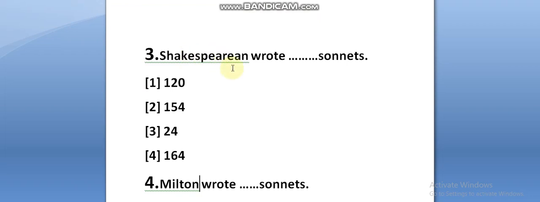Third one is, Shakespeare wrote dash sonnets. How many sonnets were written by Shakespeare? Can you guess? 120, 154, 24, 164. What is the answer here? Right, very nice. He has written 154 sonnets. Okay, fine. Next.